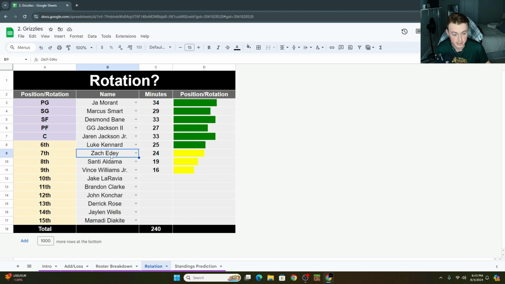That's just a given. Zach Edey, you presume he's going to get a lot of burn, and they're going to try to figure out if he can be that starting center. He might just be the starting center, but that's probably where I'd put him minutes-wise for now, this 24 mark. He's had questions in the past about being in shape. I know he's gotten a ton better shape, but never had this long of a season before, so you don't want to get him hurt early or anything. Santi Aldama is probably who I'd put in next, just because I've already seen him do it before, and he's going to be consistent. You can throw him in at the 5, even next to Jaren Jackson, or at the 4. It doesn't really matter. The versatility of him is pretty nice. 19-20 minutes a game, I feel good about that.